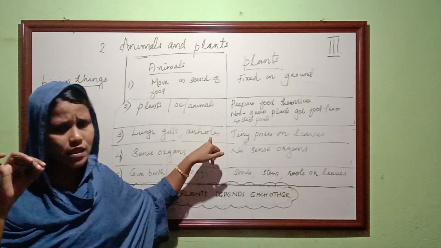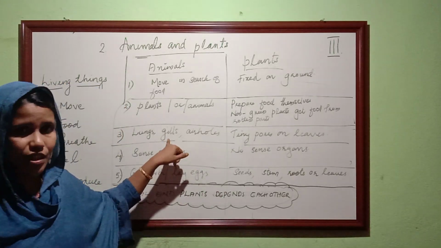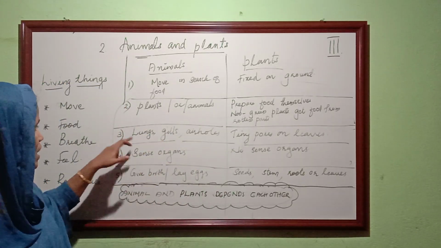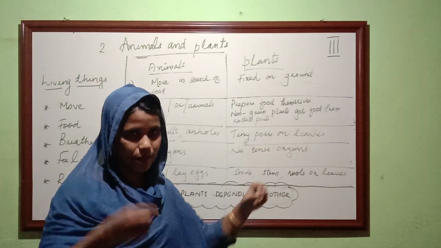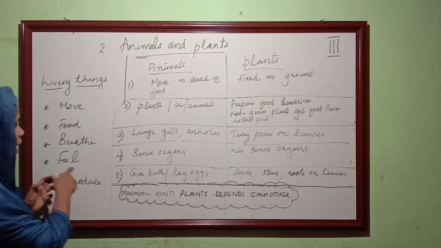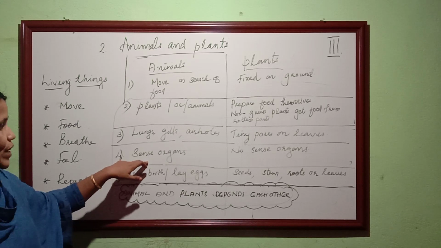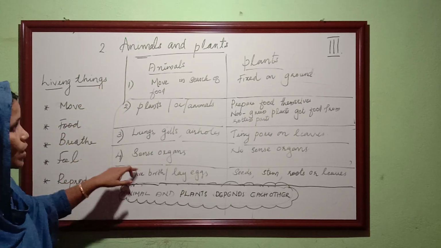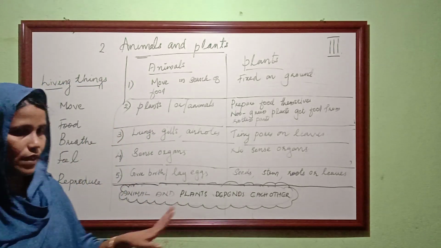Air holes are used by butterflies and such insects, gills by fishes, and lungs by most of the big animals. Plants have tiny pores on the leaves, tiny holes to breathe. And how do they feel? Animals have sense organs to feel, but plants have no sense organs.